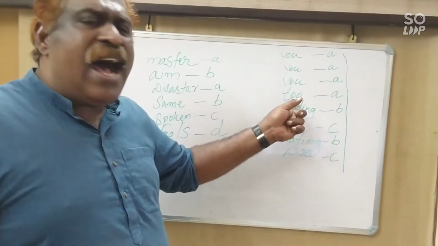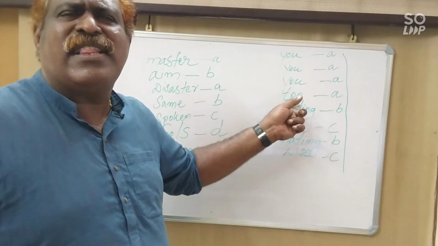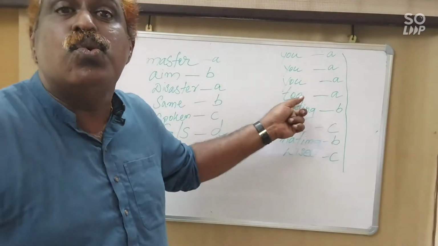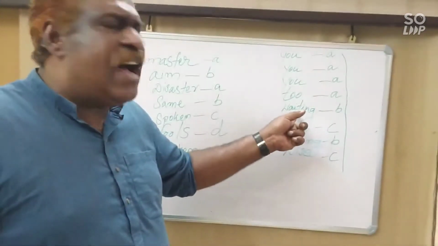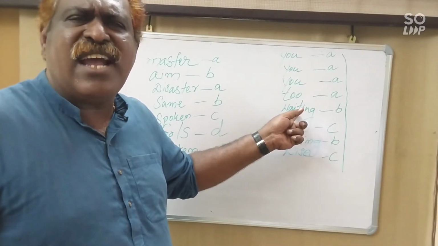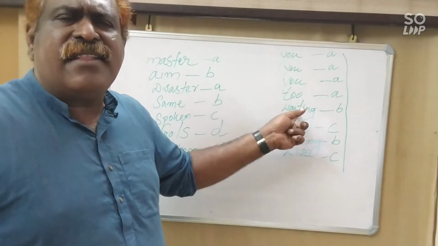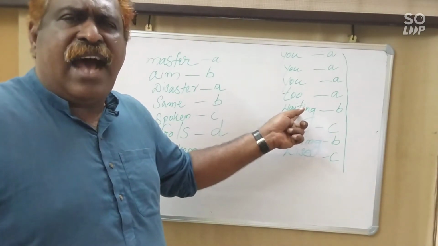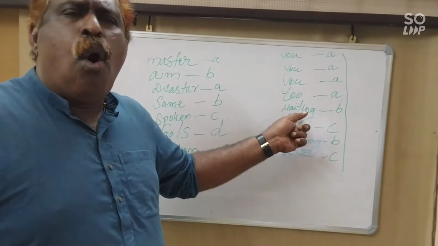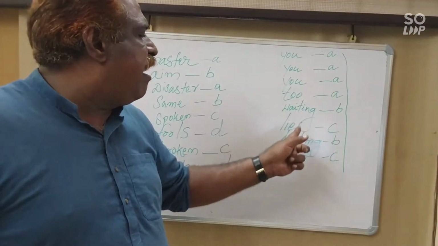Then the last word of the fourth line, but makes allowance for their doubting too. Then the last word of the fifth line, if you can wait and not be tired by waiting. Waiting is the last word. Another word, last word of the next line is, or being lied about, don't deal in lies.